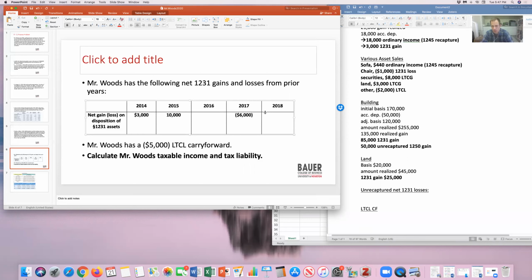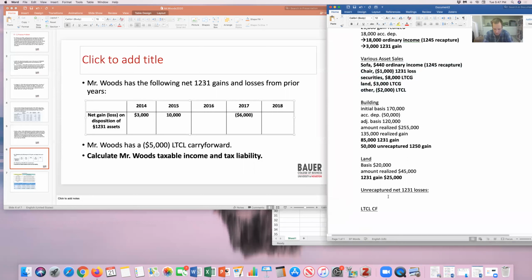We're going to have to turn them into ordinary income at some time in the future. So for right now, since this is my only loss and there's been no gains after it, I just have an unrecaptured net 1231 loss of $6,000.